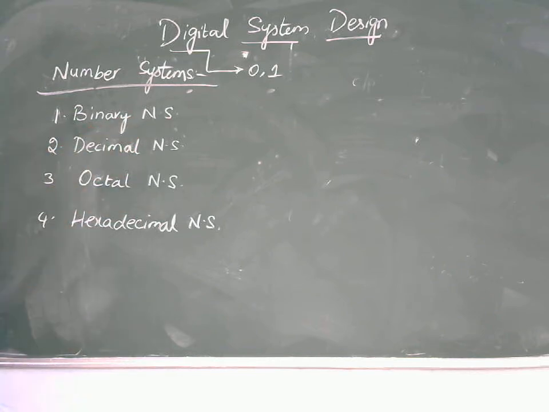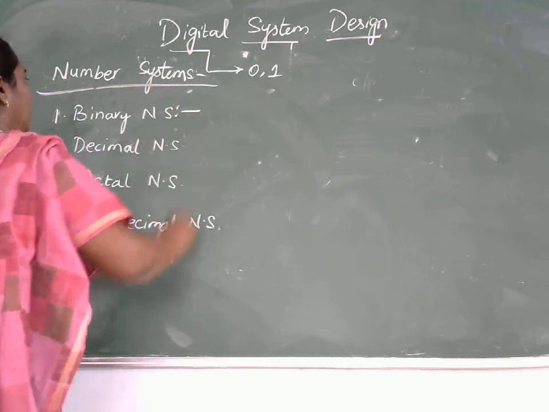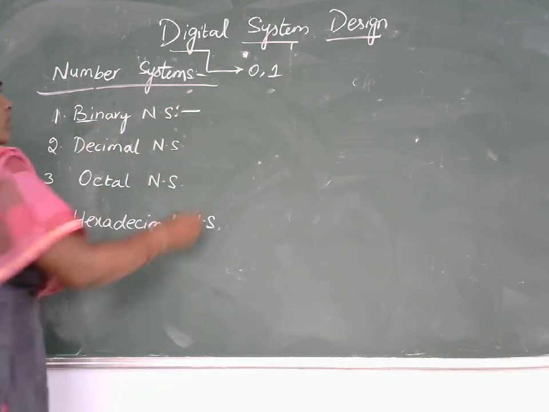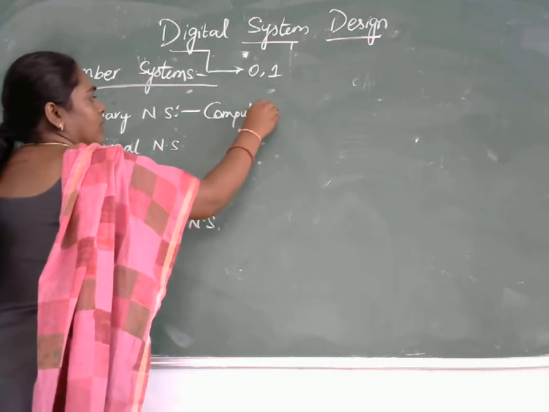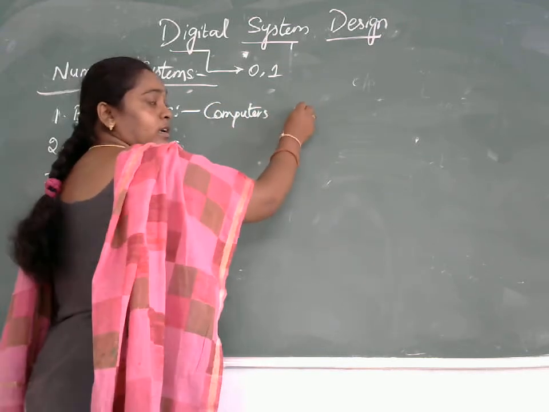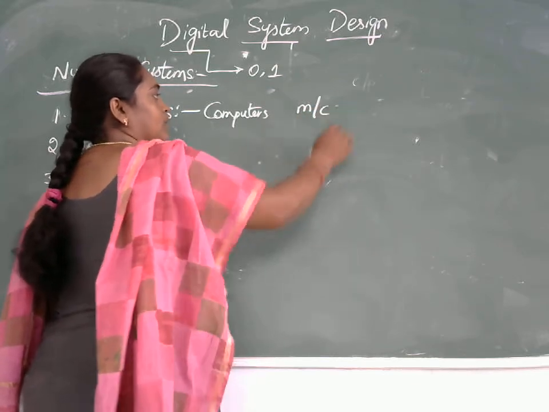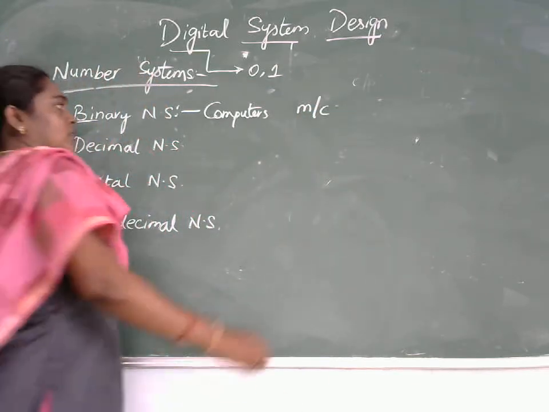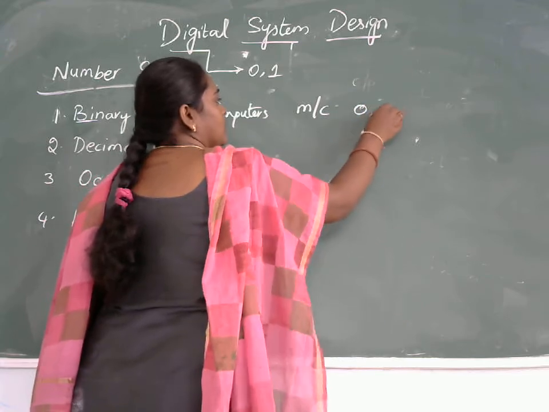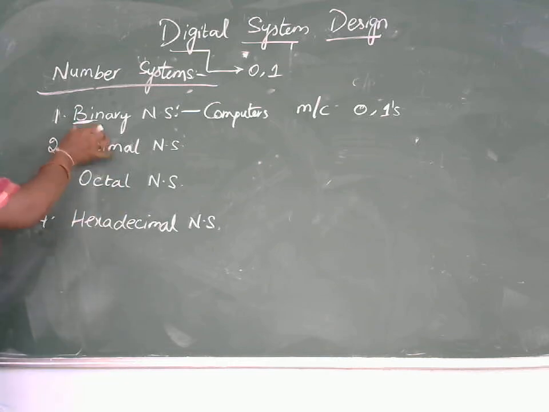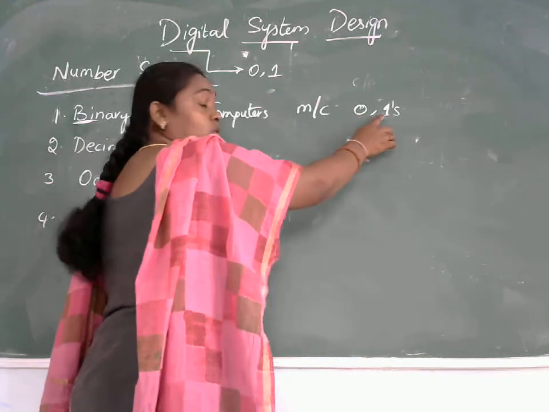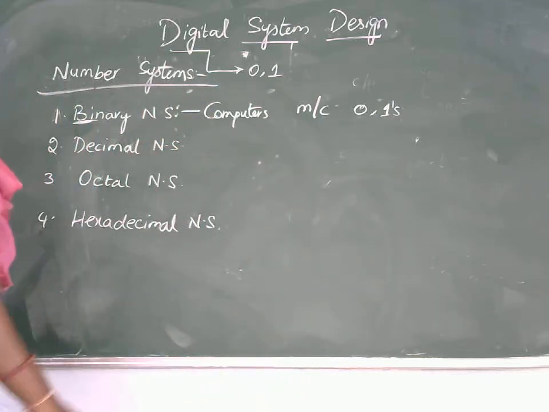Coming to the first one, which is the binary number system. The binary number system is used in computers, because computers understand only machine-level language, which is in the form of zeros and ones. So here, the name itself indicates it consists of two digits. Those two digits are zeros and ones.